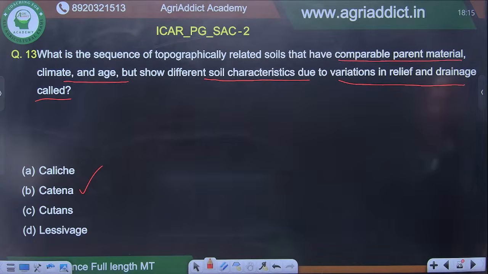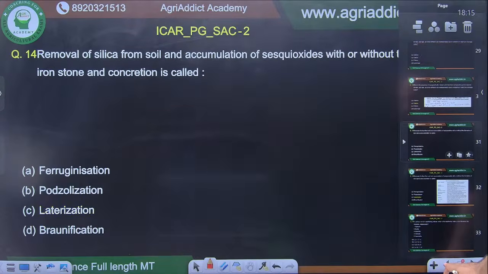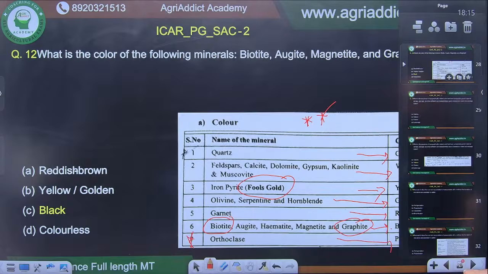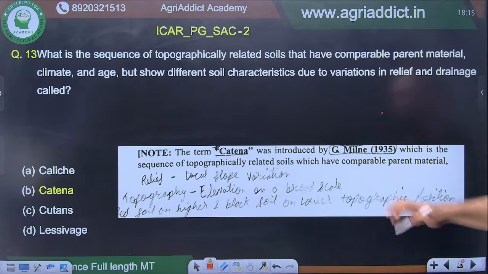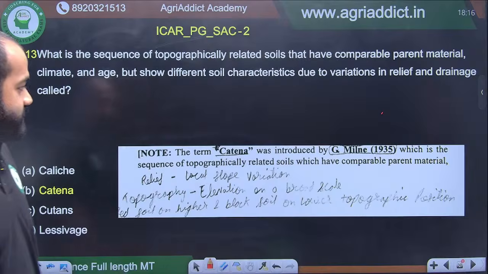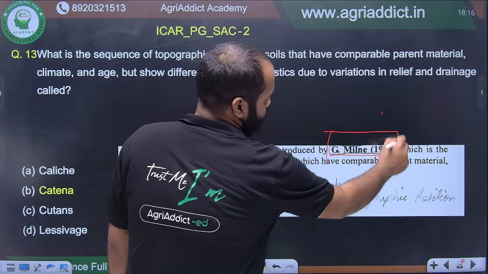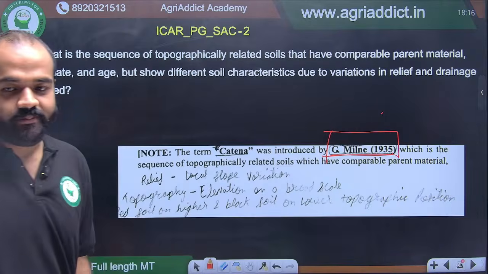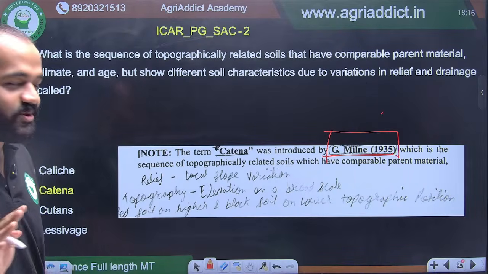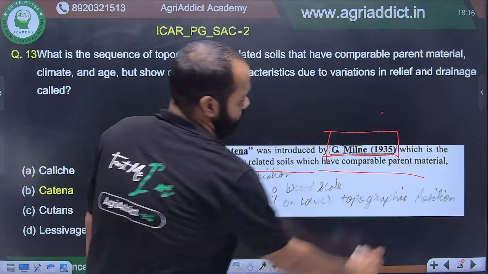Here you can see this snapshot is also from treatise. The term catena was introduced by G. Milne in 1935. This is important. Remember the name of the scientist. The term catena was coined by Milne, which is the sequence of topographically related soil which have comparable parent material.